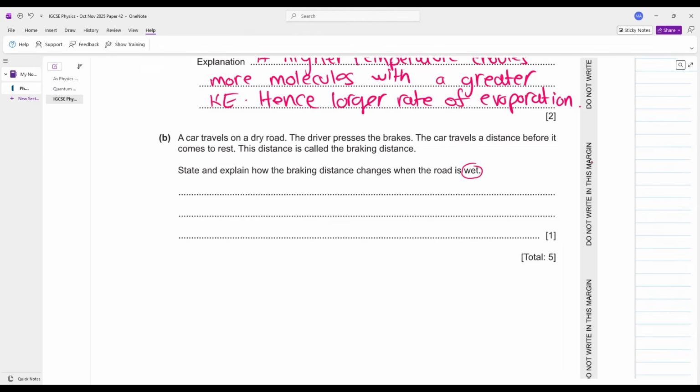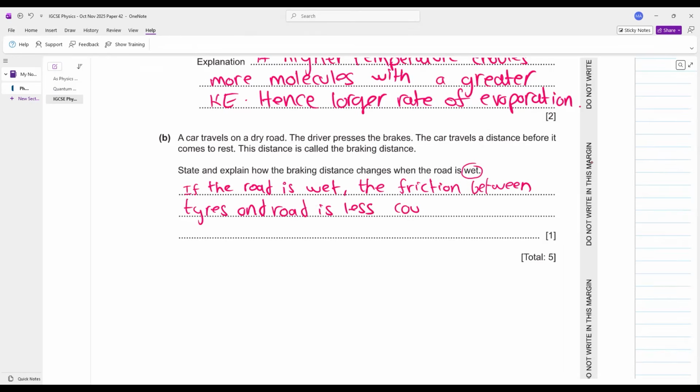अगर फ्रिक्शन लेस होगा तो क्या होगा? ब्रेकिंग डिस्टेंस को क्या हो जाएगा? ब्रेकिंग डिस्टेंस इंक्रीजेस. सो यू कैन से, if the road is wet, the friction between tires and road is less, causing the braking distance to increase. Simple. Nothing complicated here.